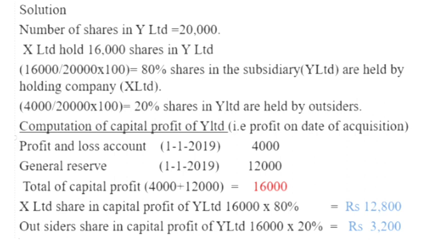X Limited's share in capital profit of Y Limited: 16,000 into 80%, that comes to rupees 12,800. Outsiders' share in the capital profit of Y Limited: 16,000 into 20%, that is equal to rupees 3,200. X Limited's share in capital profit 12,800 and outsiders' share in capital profit 3,200.